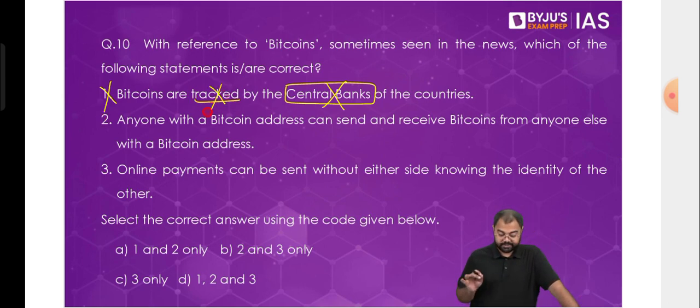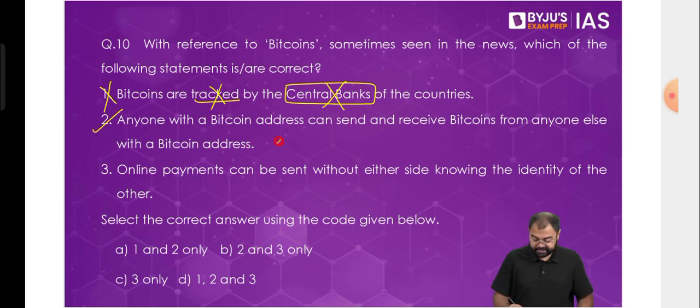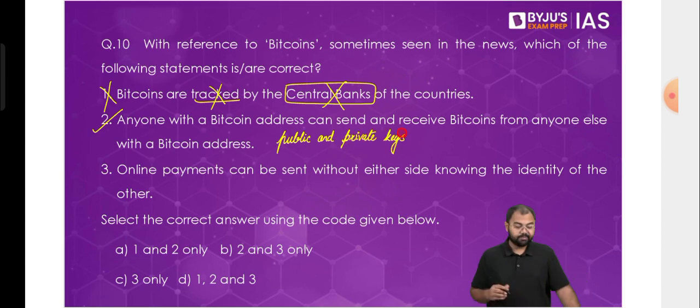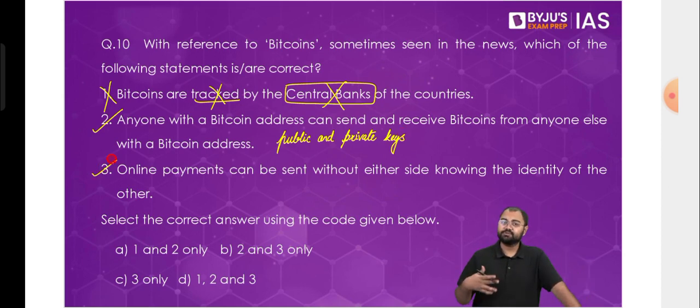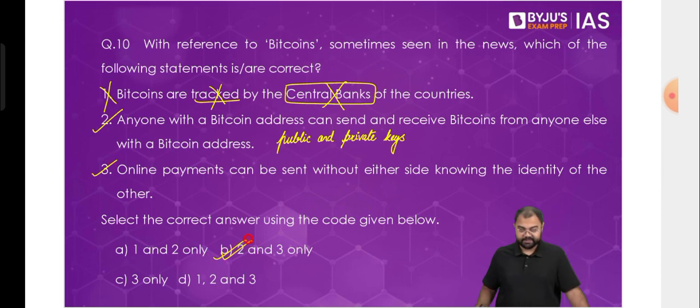Anyone with a Bitcoin address can send and receive bitcoins from anyone else with a Bitcoin address. This is correct. We discussed the public and private keys, and this is basically what it is. Online payments can be sent without either side knowing the identity of the other. So this is also correct. We discussed this as well, that the users are completely anonymous. So 2 and 3, the correct answer will be 2 and 3 only.